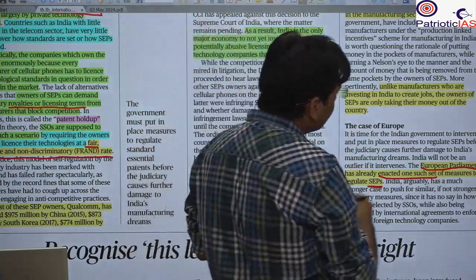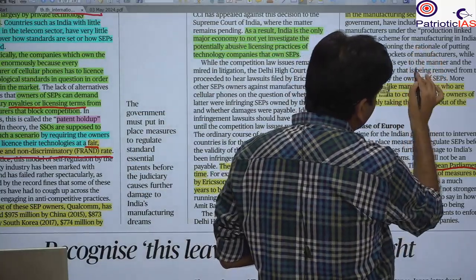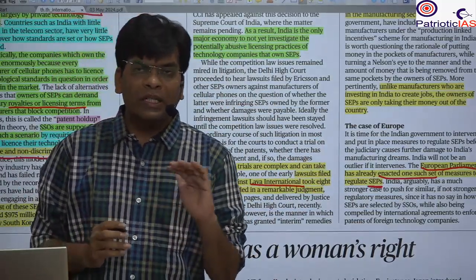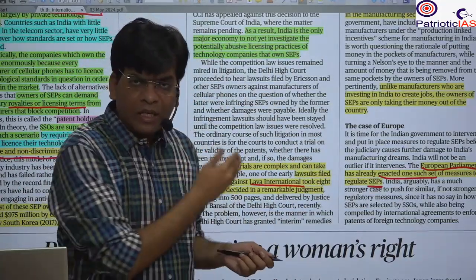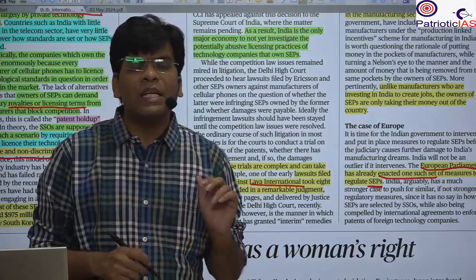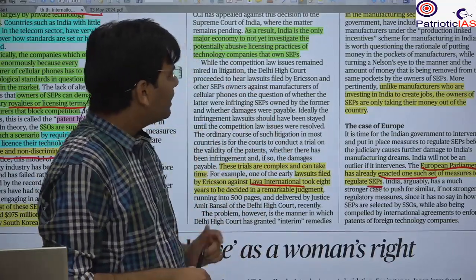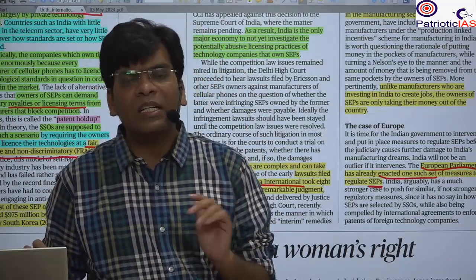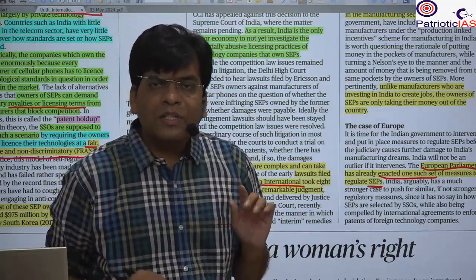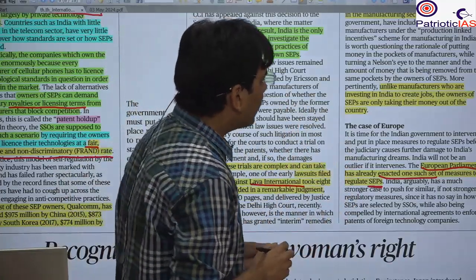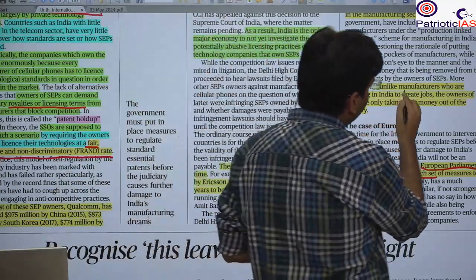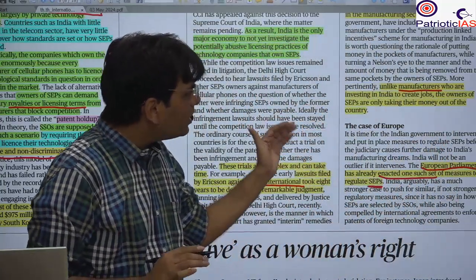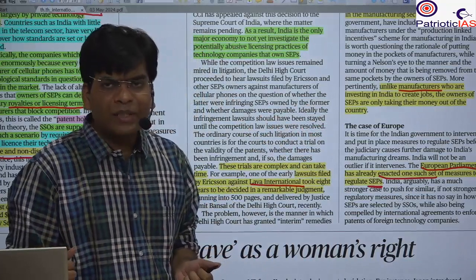Here it is given that the companies that ask for royalty, these SEP companies, generally do not create jobs in India. These Indian companies Lava and Micromax, they create jobs, and companies like Ericsson just get benefit out of their patent. They create nothing like jobs. And that's why it is more important to protect these Indian manufacturing companies, and that's why the government can intervene, because the government wants to bring more manufacturing, more jobs.